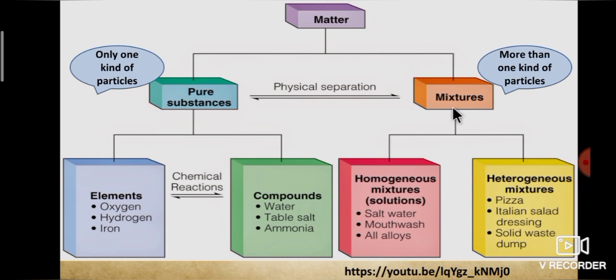Next, mixtures contain more than one kind of particles. And mixtures are classified into two types. First one, homogeneous mixture. Second one, heterogeneous mixture. In homogeneous mixture, there is uniform distribution of components. Example, salt water, mouthwash. In heterogeneous mixture, components are not uniformly distributed. Example, pizza, salad. To know more details about pure substance and mixtures, see the link below.